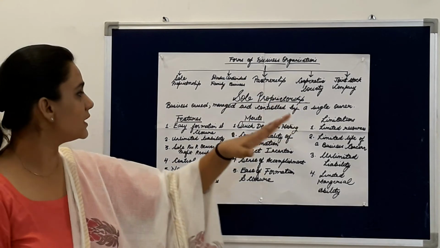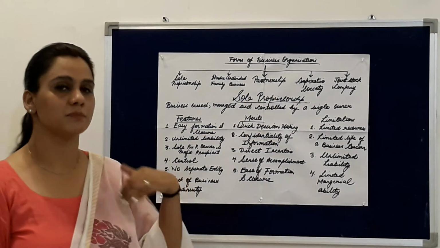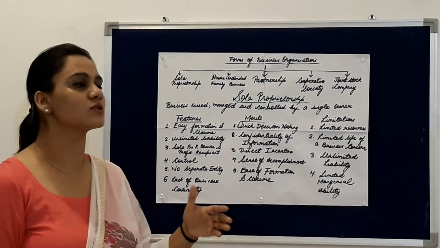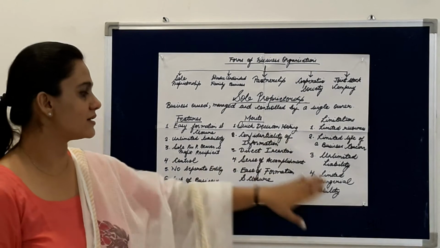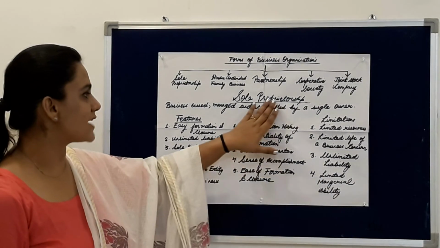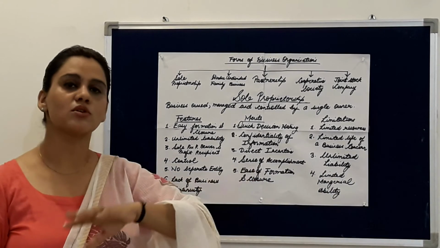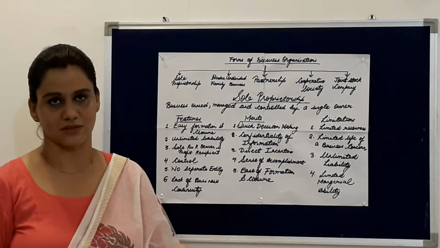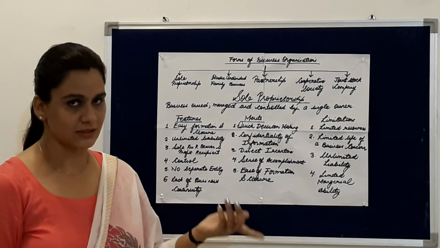Just for an example, if you are running a partnership firm, it may be possible that if one partner is good in one skill, the other partner can be good in another skill. But here it is not the case. Here he has to perform all the activities of the business. He has to look over all the concerns of the business. So it may be a case that he may not possess all the skills.